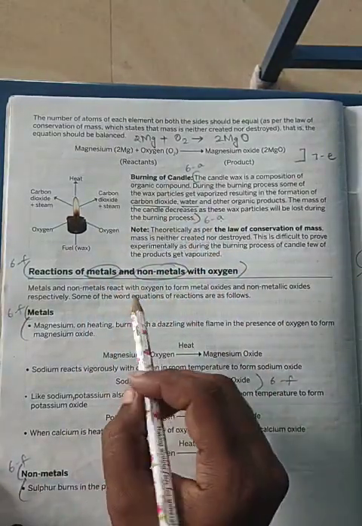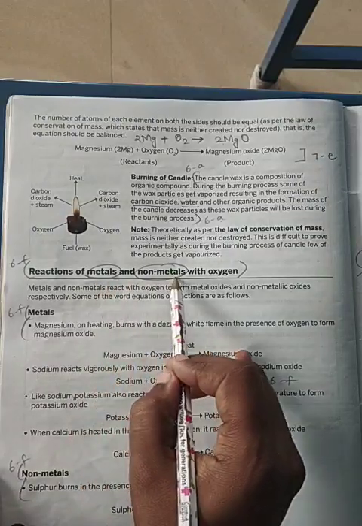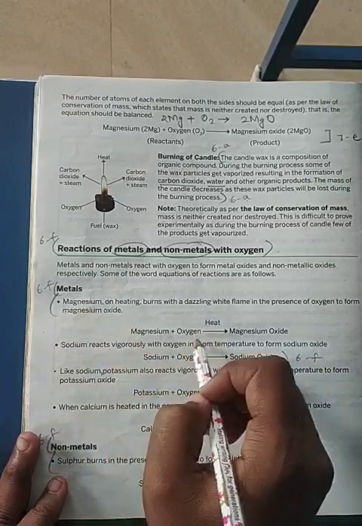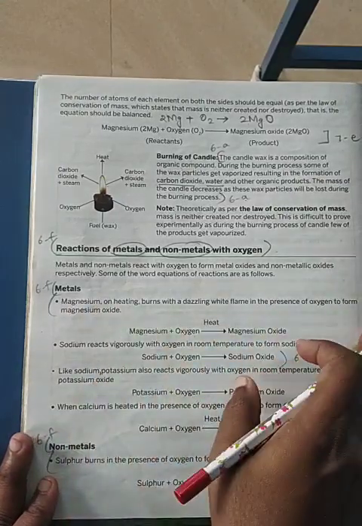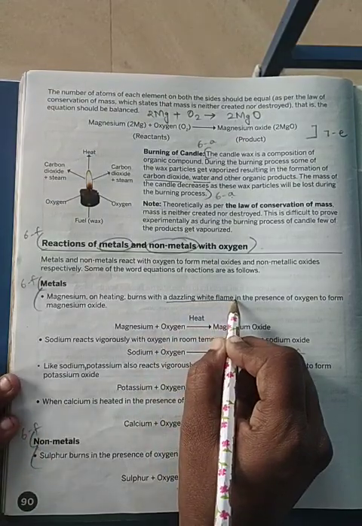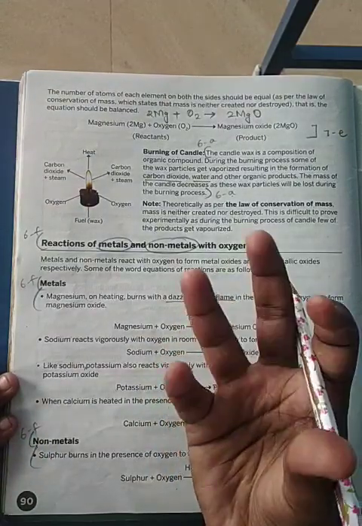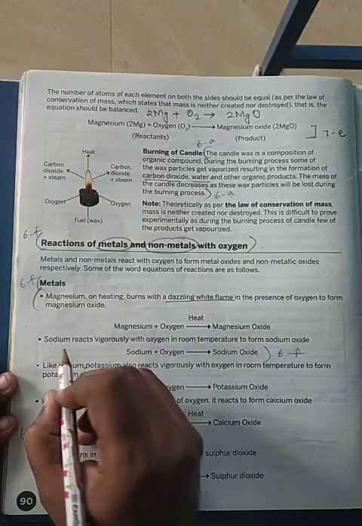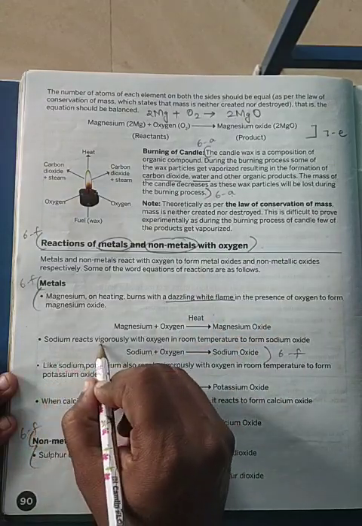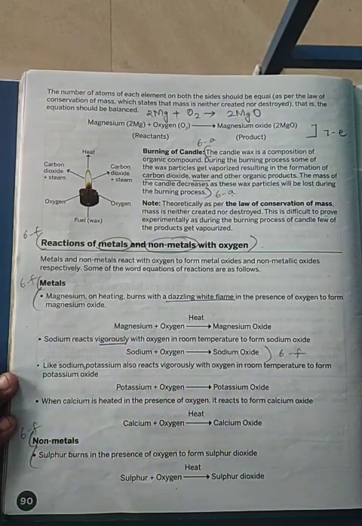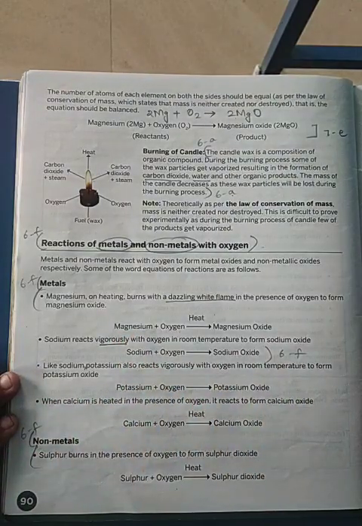Now coming to the reaction of metals and non-metals with oxygen. First we will see with metals. We have already seen this: magnesium will give a dazzling white flame. Dazzling white flame means a wonderful bright white flame in the presence of oxygen. What will happen with sodium? It will react vigorously at room temperature itself to form sodium oxide.